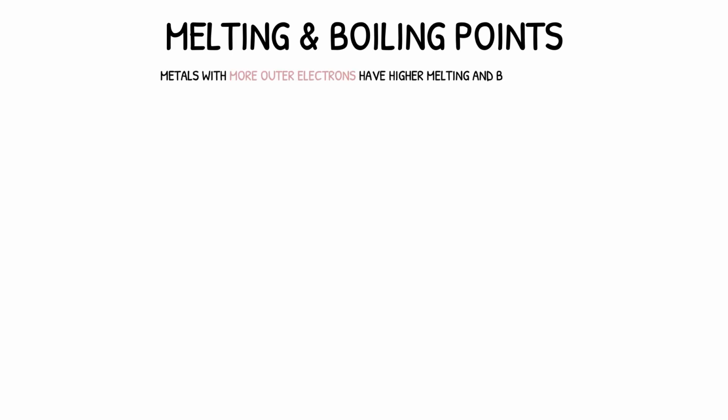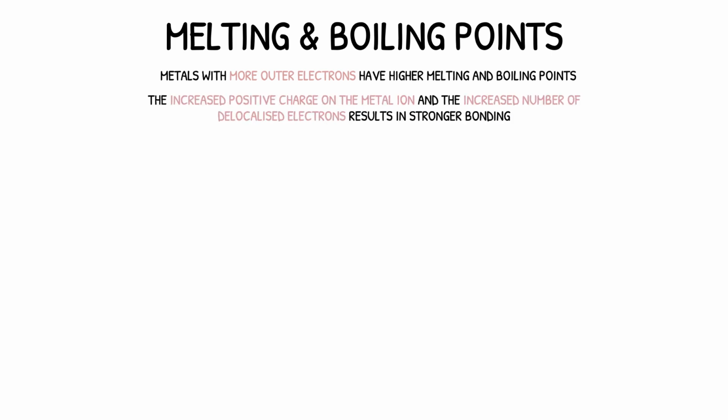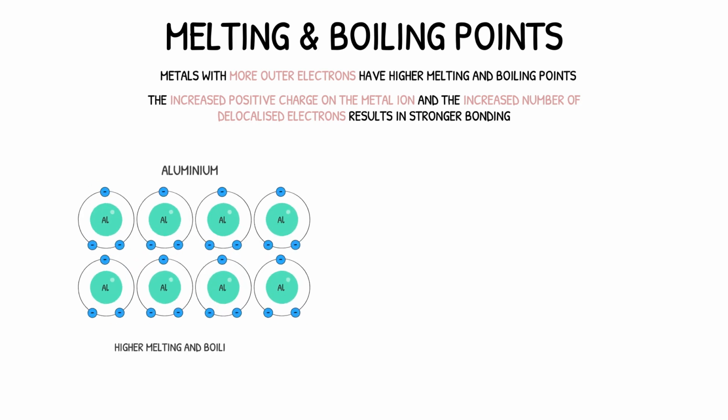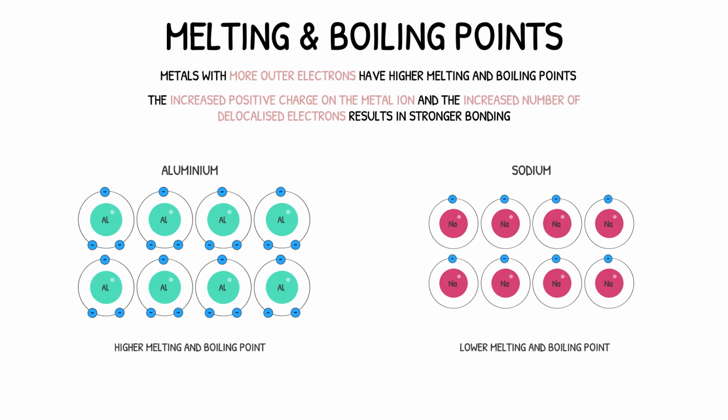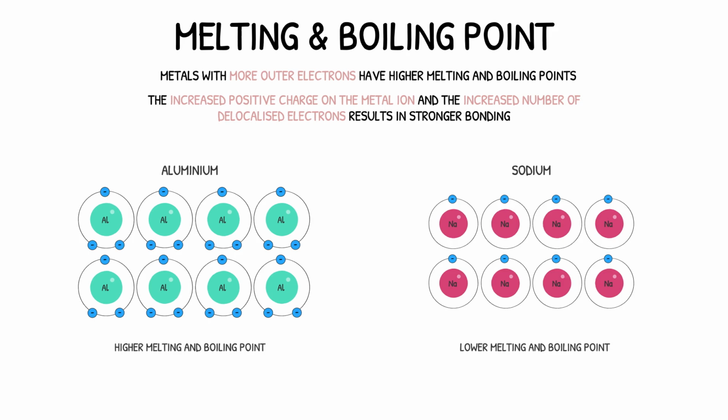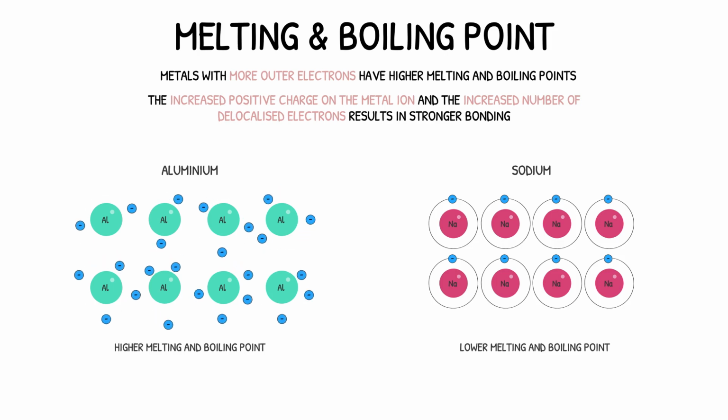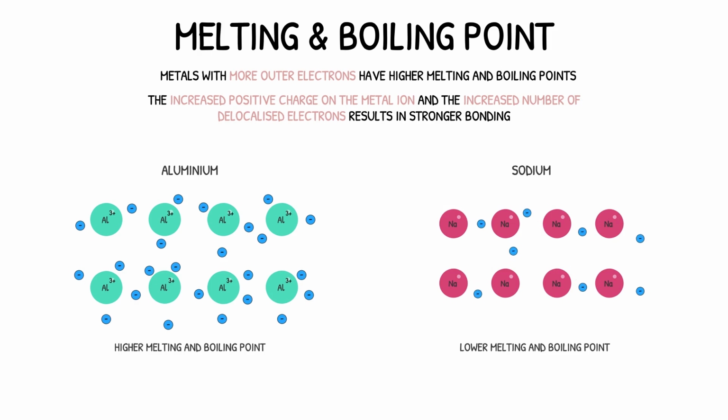The more outer shell electrons that the metal has, the higher its melting and boiling point. This is due to the increased positive charge on the metal ion and the increased number of delocalized electrons, therefore resulting in stronger bonding. For example, aluminium has a higher melting and boiling point than sodium. This is because aluminium has 3 electrons in its outer shell. When aluminium forms a metallic bond, it will lose these 3 outer shell electrons, forming an aluminium ion with a +3 charge. In contrast, sodium only has 1 electron on its outer shell, and will form a sodium ion with a +1 charge when it forms a metallic bond.